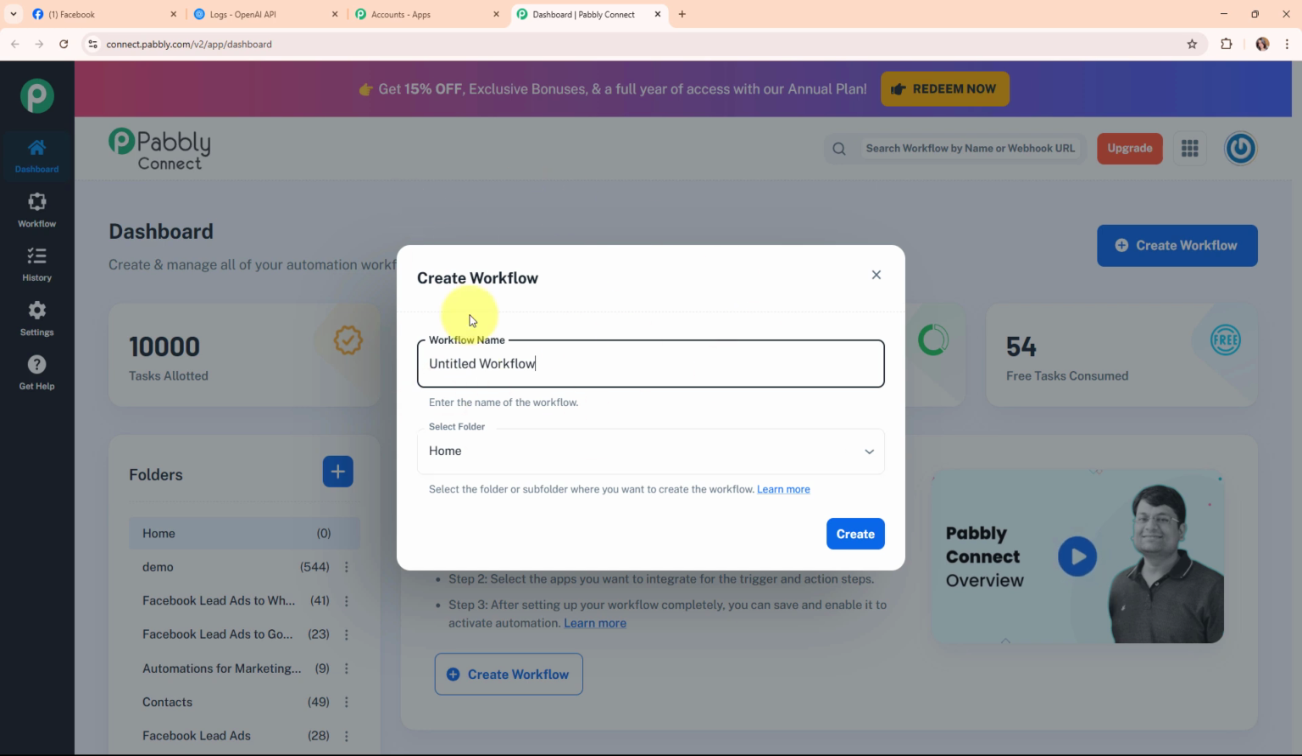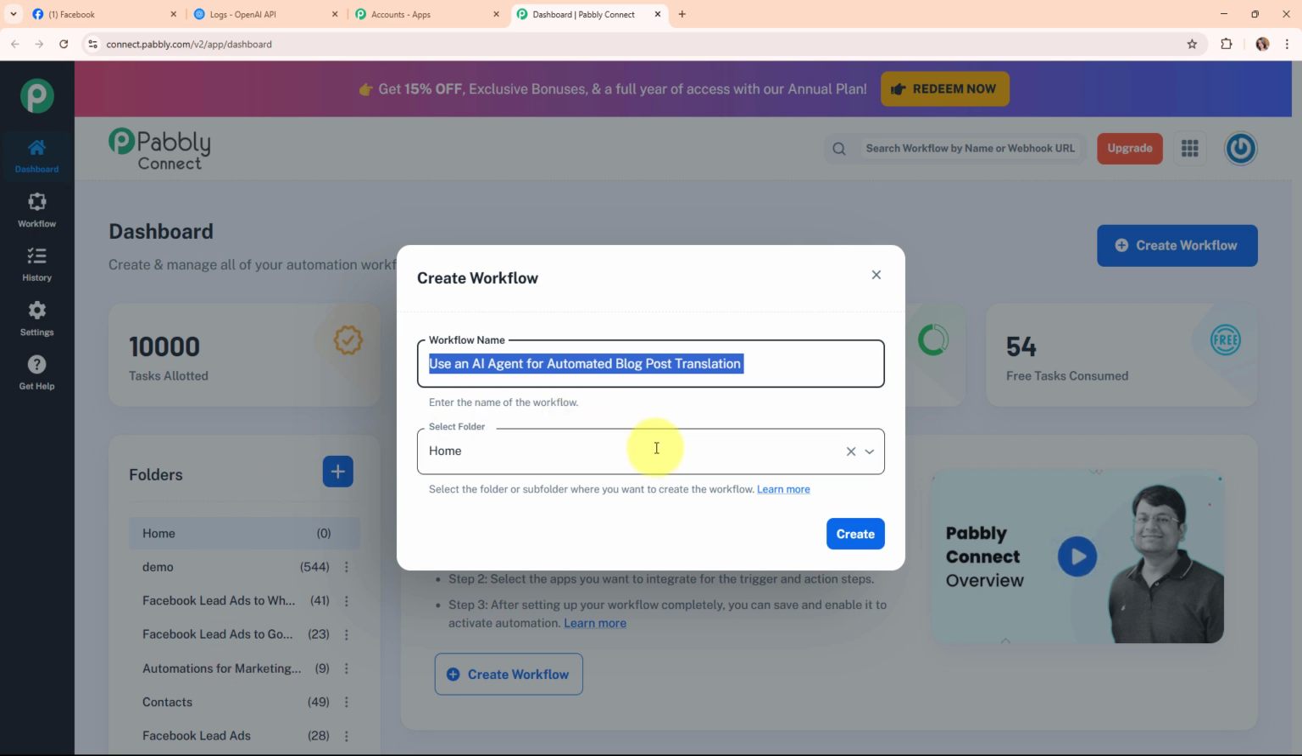Now here in this create workflow dialog box I have to give a name to my workflow. So here I'm going to give the name as use an AI agent for automated blog post translation. And now after giving a name to my workflow it is asking me to select the folder. So in the left side corner of this dashboard you can see a folder section under which you can see the multiple folders that I've created with different names to save my workflows accordingly.